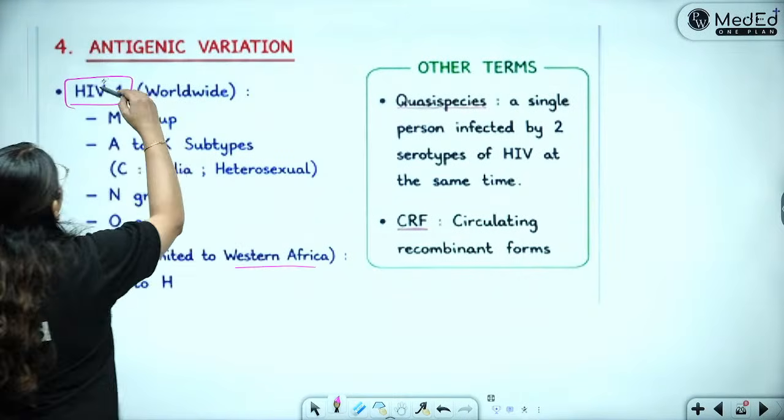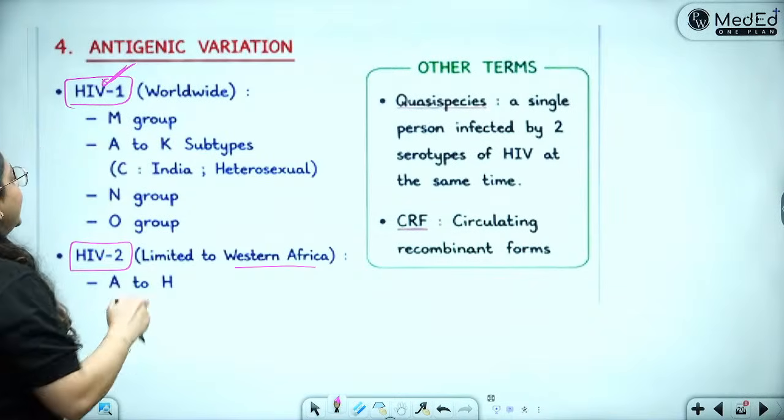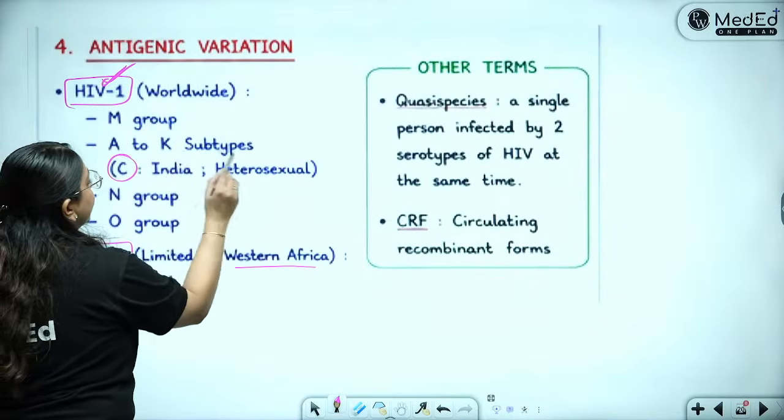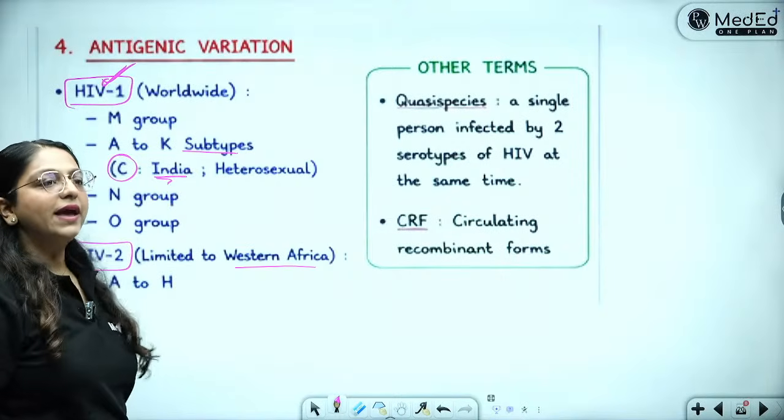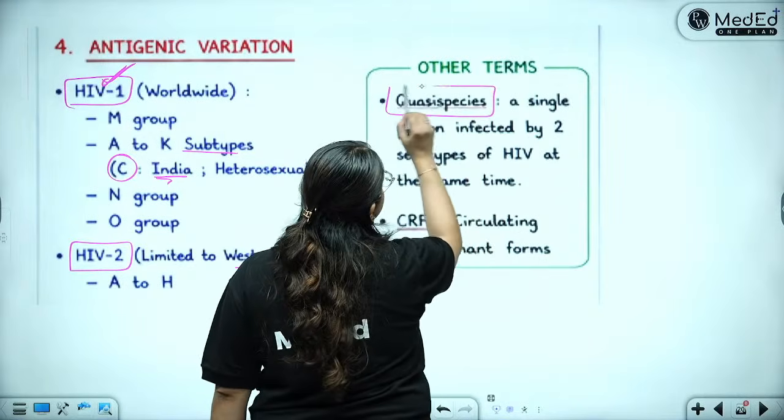So in India, you will only and only find HIV-1. Amongst that, in India, it is the C subtype which is the most common. Okay, C subtype is the most common. Then you have a term which is called quasi-species.